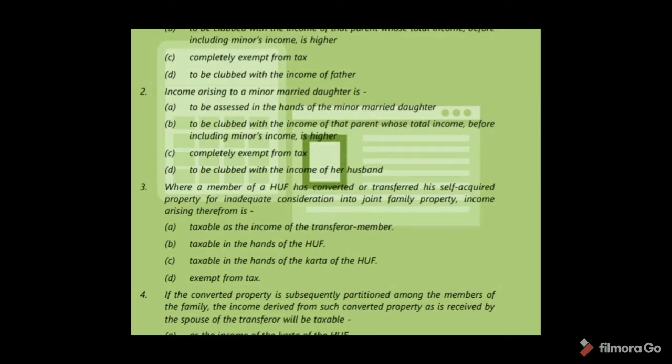See income arising to a minor married daughter. Even though the income arises after the marriage of the minor daughter, that income is to be clubbed with the income of that parent whose total income before including the minor's income is higher. Option B is correct.